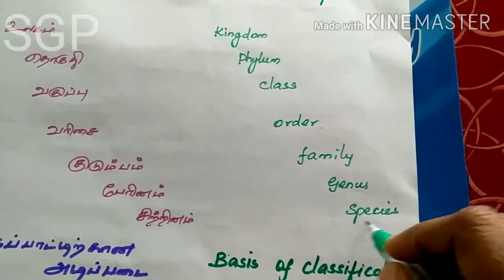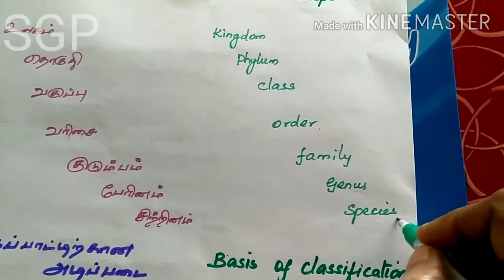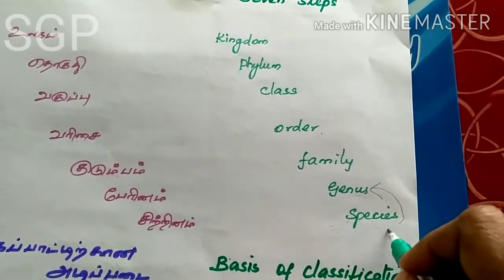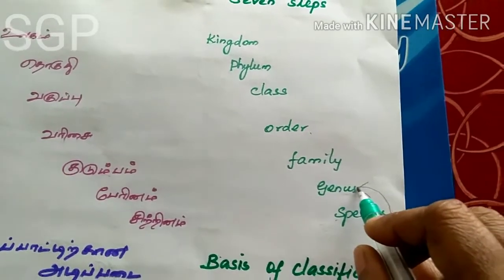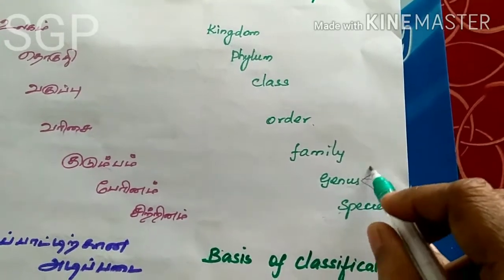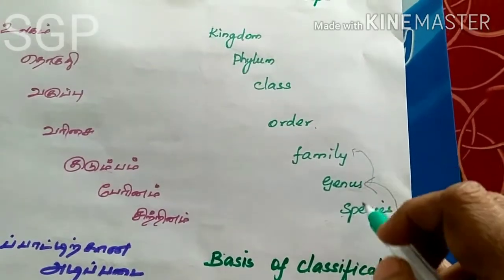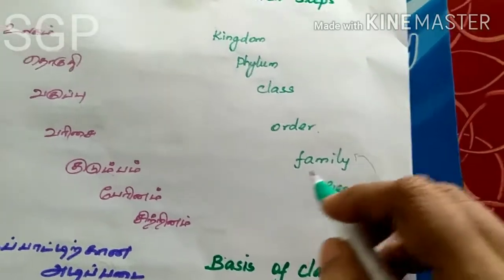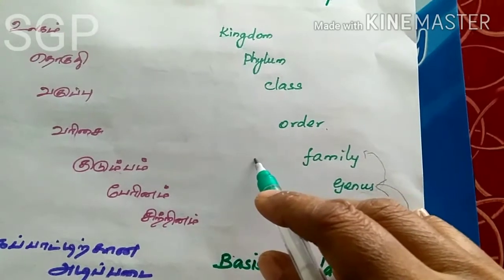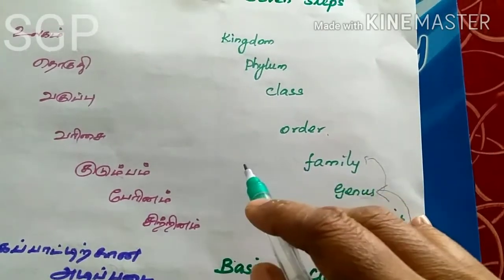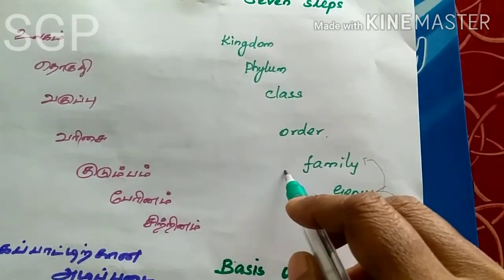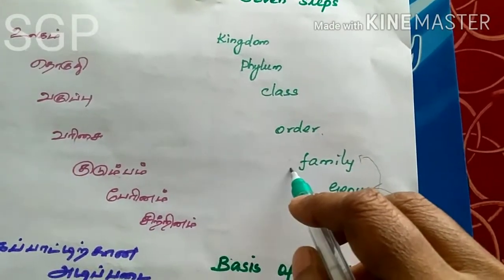Two or three species together form one genus. Two or more genera form one family. If you take a family with mammalian characters, that means cheetah, tiger, and cat. These are all in the same family.